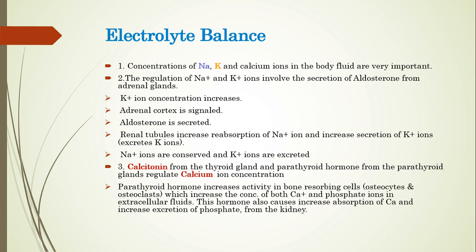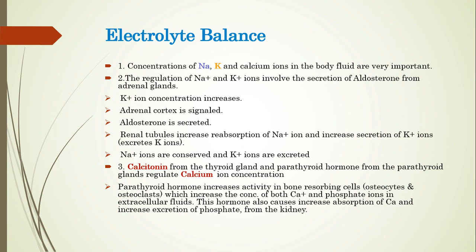When there is production of aldosterone, the renal tubules increase the reabsorption of sodium ion and increase the secretion of potassium ion. Then sodium ions are conserved, that is, they are reabsorbed from the kidneys into the serum, and potassium ions are excreted.